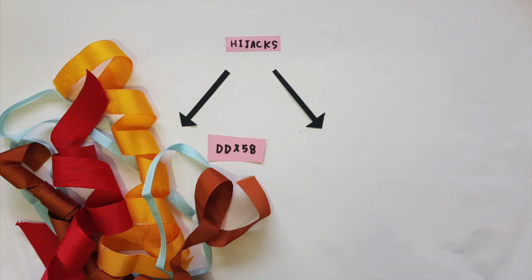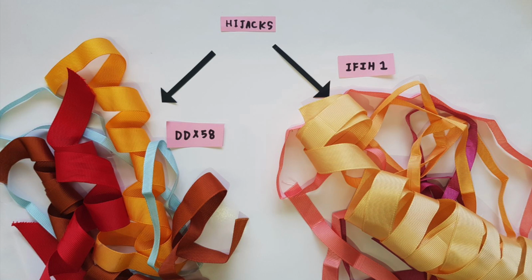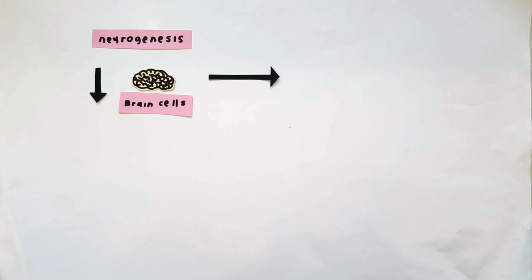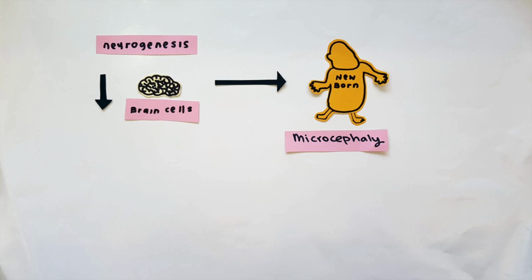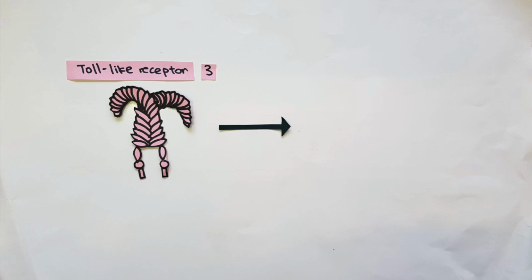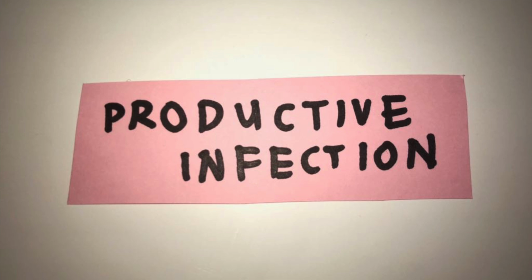While it hijacks TLR3 receptors, it also transcribes other interferon-stimulated genes that play a role in sensing viral infection, DDX58 and IFIH1. This capability leads to the Zika virus's ability to cause reduced neurogenesis, which is the reduced number of brain cells produced, resulting in incomplete growth of the brain and thus leading to microcephaly in infants, hence resulting in the suppression of our innate immune system and subsequently productive infection. In a productive infection, the provirus is transcribed into messenger RNA, which directly produces new virus which in turn infects other cells via the lytic cycle.